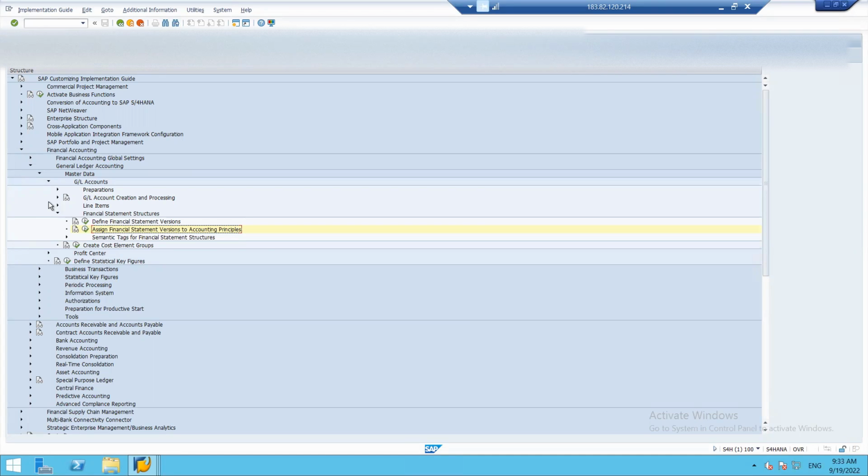And lastly, we saw how to define financial statement version. Financial statement version is nothing but a structure that we need to follow in accordance with the accounting principles we are following. I hope I was able to make this concept clear to you.